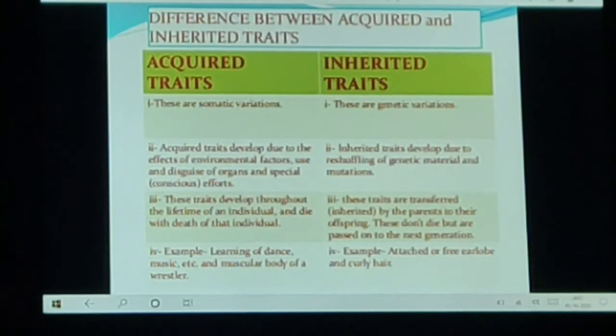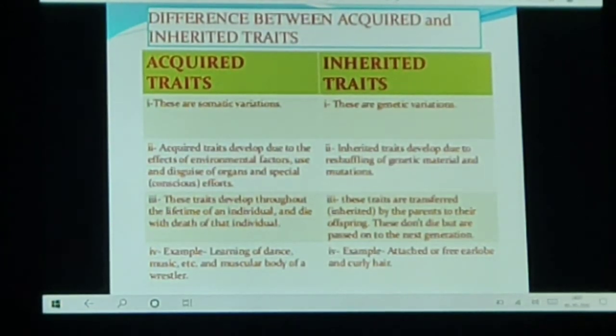And inherited traits: the inherited traits are caused due to change in the DNA of germ cells. Germ cells are the sperm in male and ovum in female. So, if the changes occur in the DNA of germ cells, those changes will pass from one generation to another. So those traits are inherited traits. For example, formation of a green beetle in the population of red beetles. This change will pass. Attached or free earlobe in human beings will pass to the next generation. So these are inherited traits.